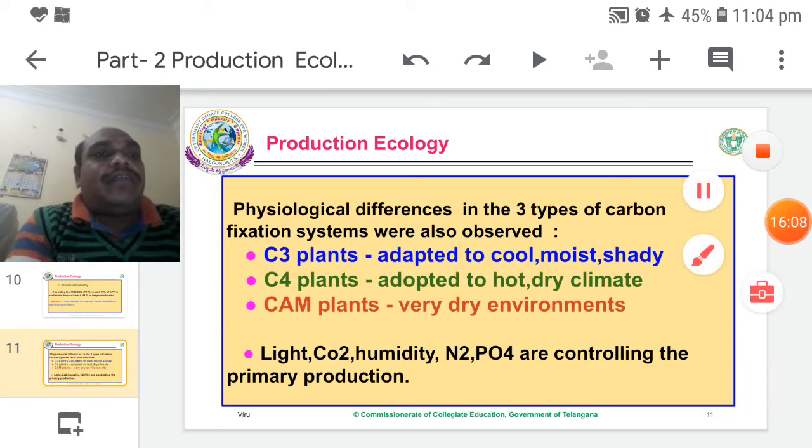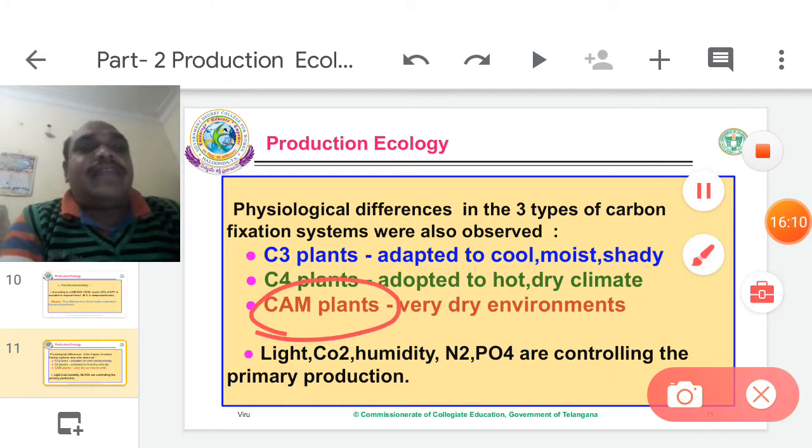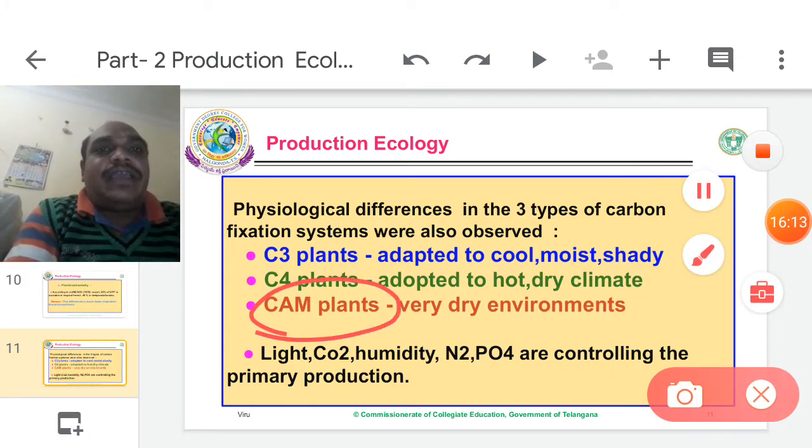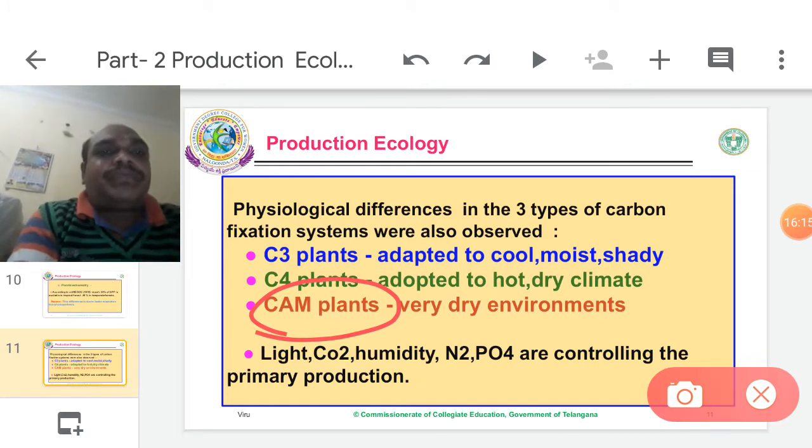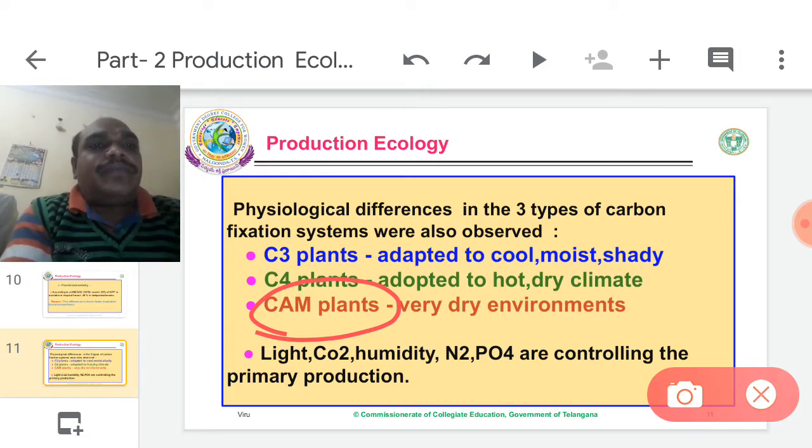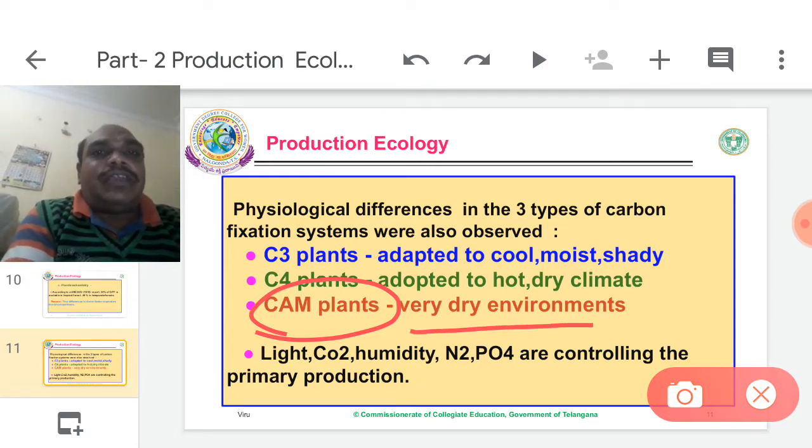Another one is CAM plants. CAM means crassulacean acid metabolism. These perform photosynthesis in extreme dry conditions, a very dry environment. They can photosynthesize and produce C6H12O6.